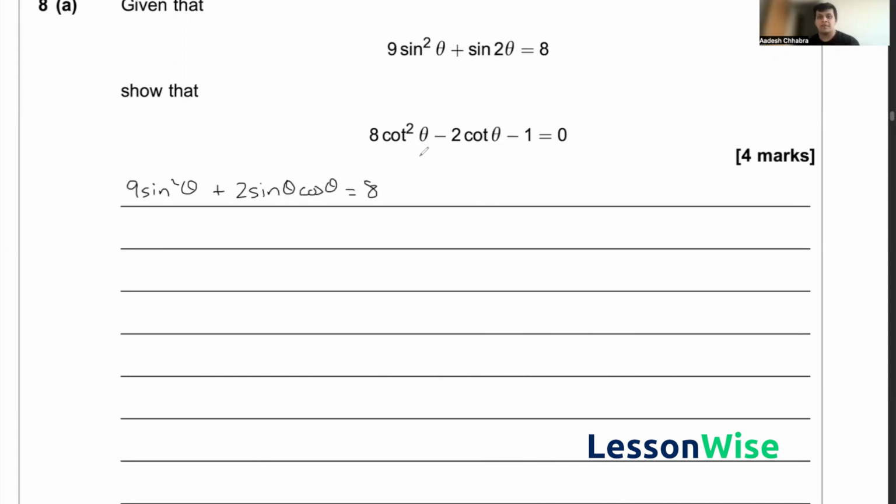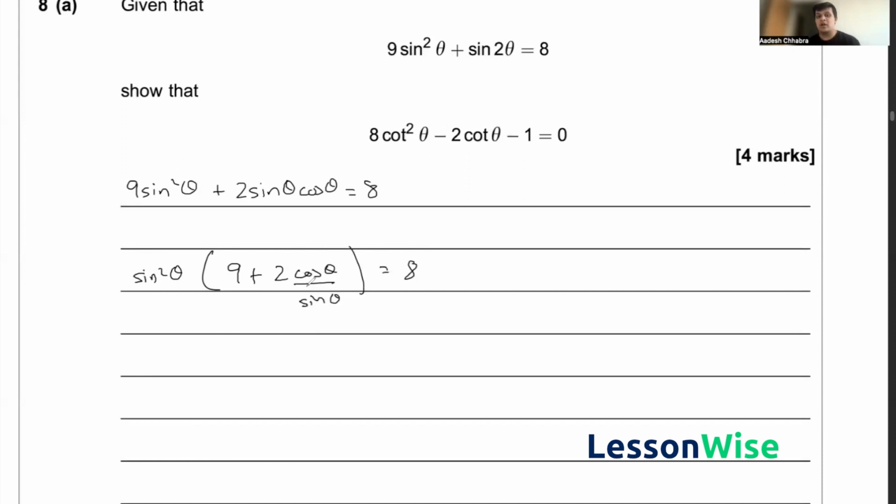Now, I realize here that I need to get everything in terms of cot, and I know that cot is cos divided by sine, so it's just 1 upon tan. And I see that the way to do this in this equation is to divide through by sine squared theta. So if I go ahead and do that, essentially what I would get is sine squared theta on the outside, then I have 9 plus 2 cos theta upon sine theta, and this would be equal to 8.